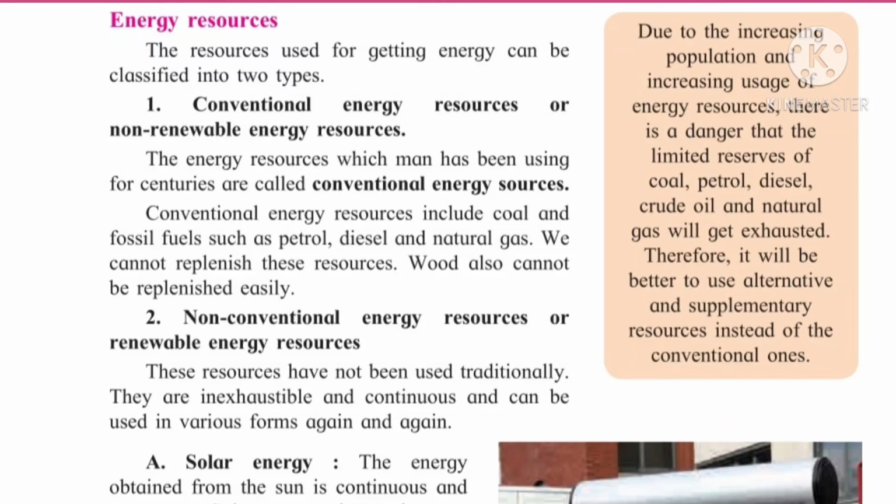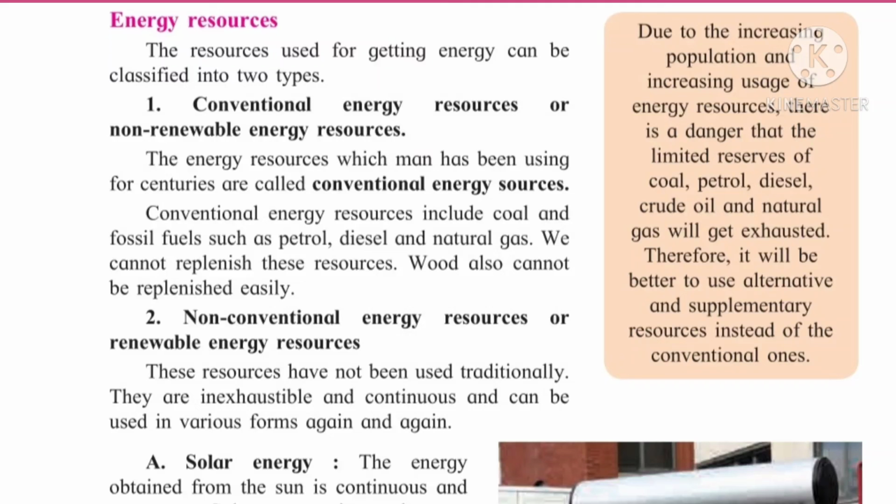The energy resources which man has been using for centuries are called conventional energy resources. They include coal and fossil fuels such as petrol, diesel, natural gas. We cannot replenish these resources. Wood also cannot be replenished easily. So they are non-renewable, which means they cannot be formed again and again easily.